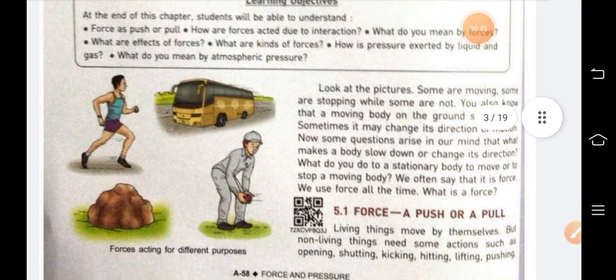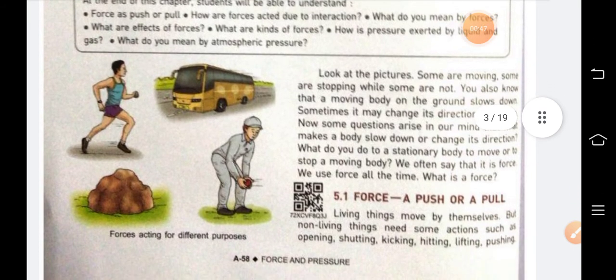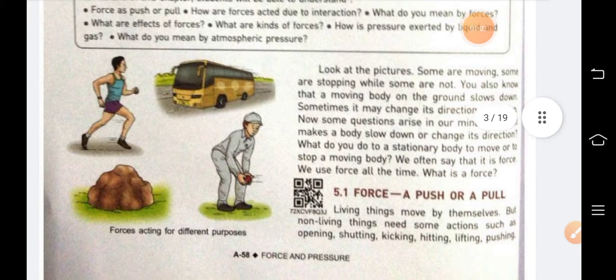So, first of all, look at the pictures. In this picture, some objects are moving, some are stopping, while some are not. You also know that a moving body on the ground slows down. The speed can slow down and sometimes it may change its direction of motion.